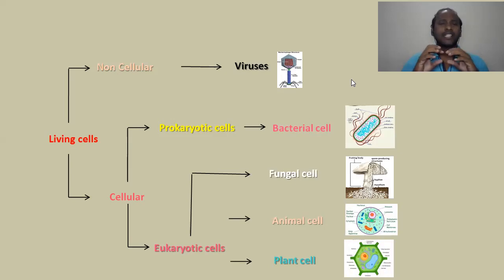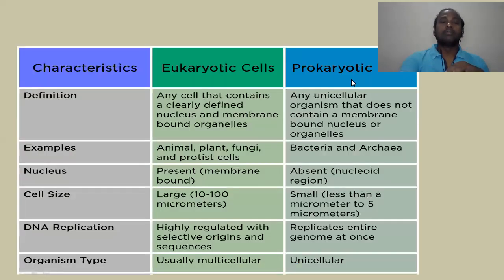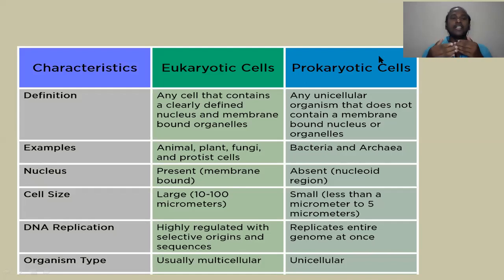You should remember this is a very basic introduction; you just have an idea about what different kinds of cells can be present in nature. So eukaryotic cells are fungal cells, animal cells, and plant cells, whereas for non-cellular, the best example is viruses. Clear?